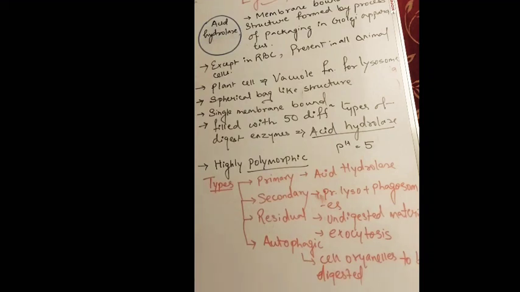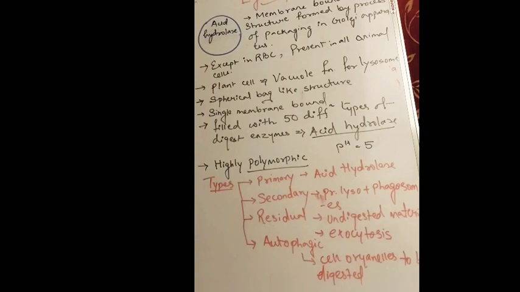And the third one is residual. Residual means it consists of the undigested materials, which are later released by the process of exocytosis. Exocytosis means the materials pinch off, they tear off from the membrane of the lysosome. So that is known as exocytosis, and these residual bodies or residual lysosomes consist of only the undigested materials which are later released by the process of exocytosis.